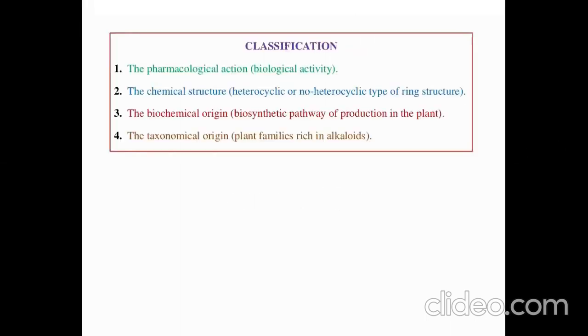Action, or second, we can classify according to the chemical structure, whether it is a heterocyclic or non-heterocyclic type of ring structure, or third, biochemical origin, like the biosynthetic pathway of production in the plant, and the taxonomical origin.